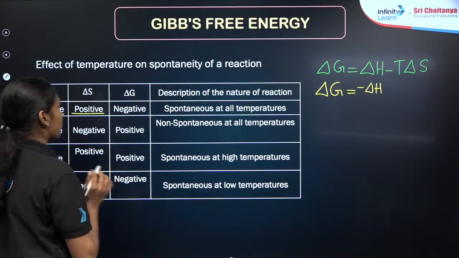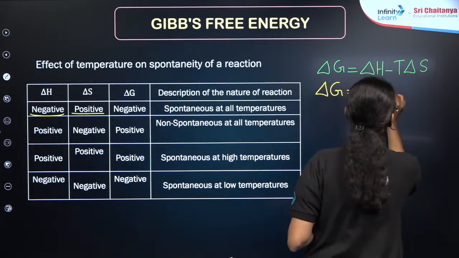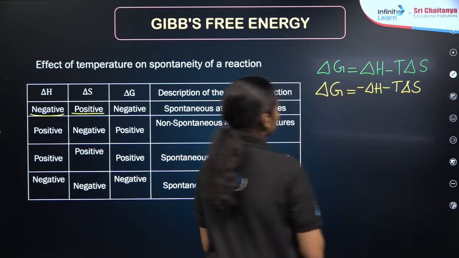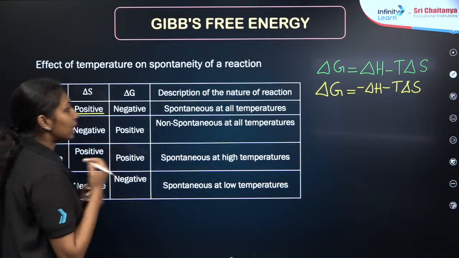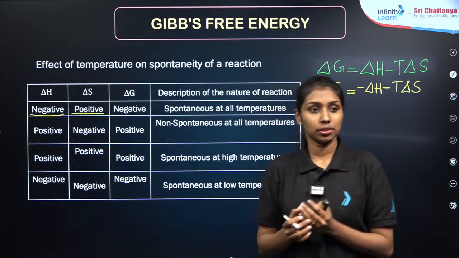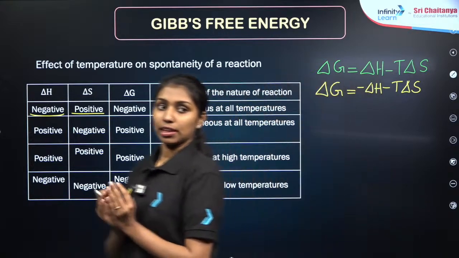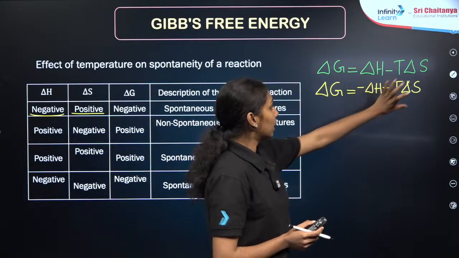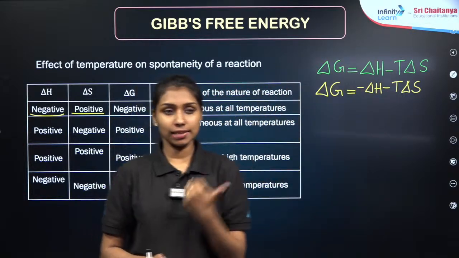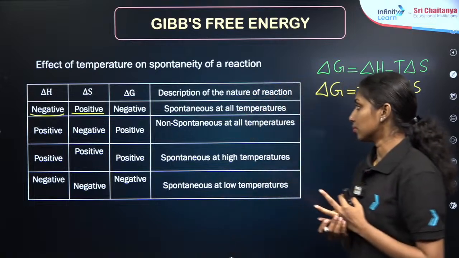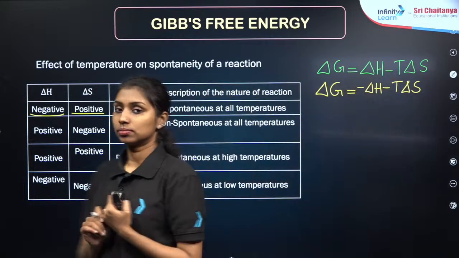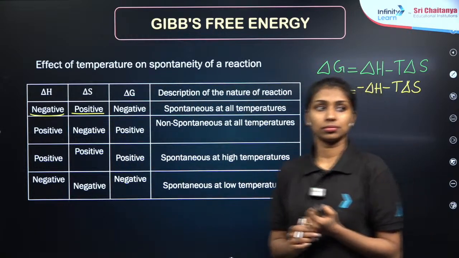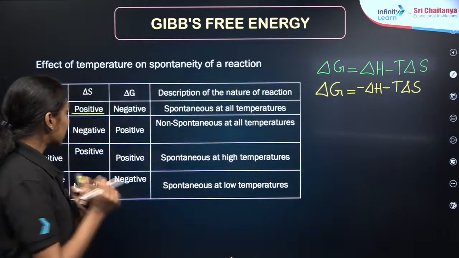Then what will be the delta G value? Delta H is negative, delta S is positive, so delta G will be negative.